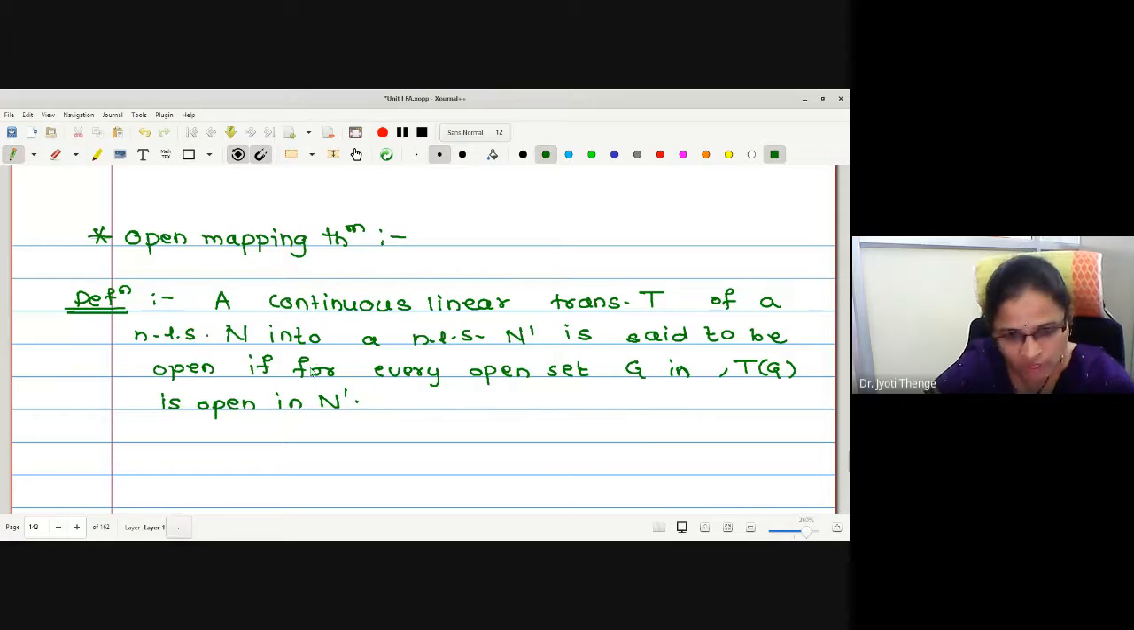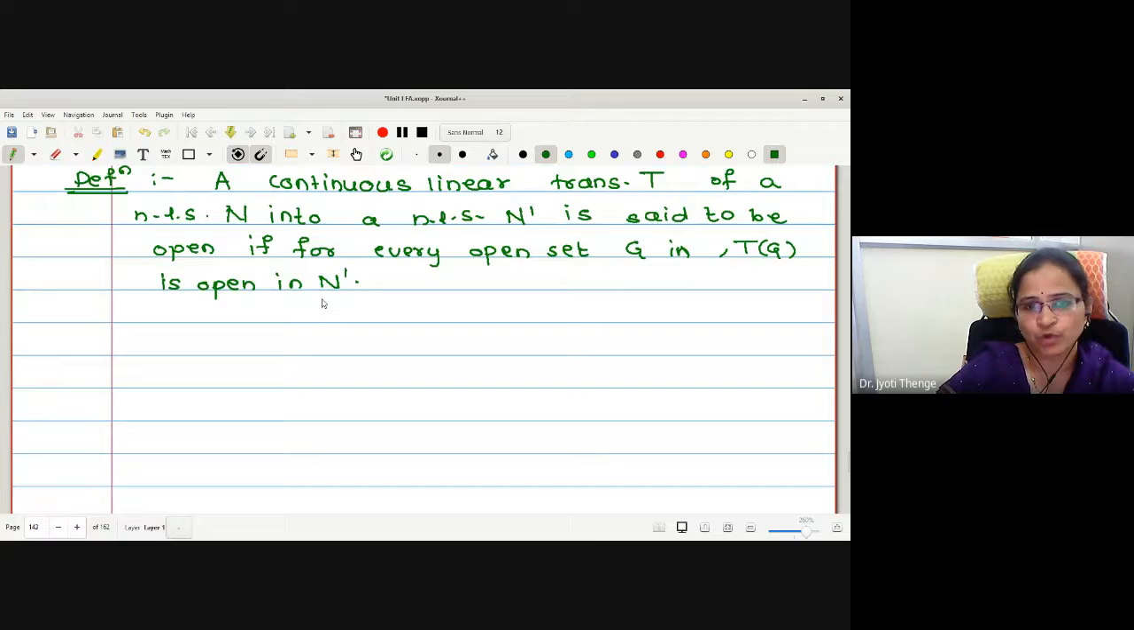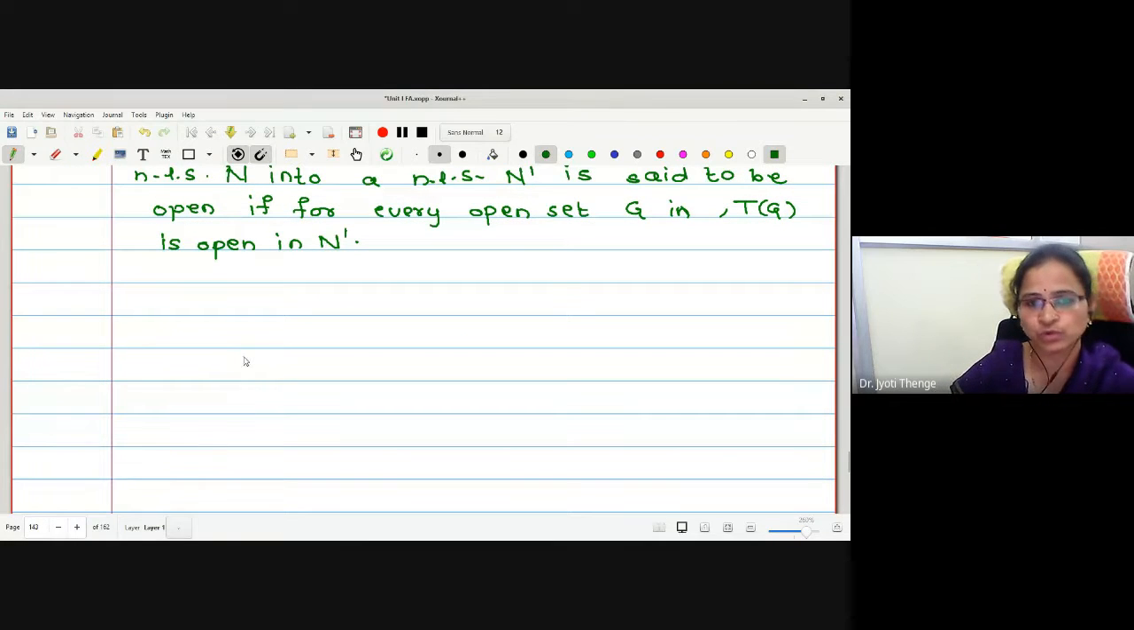Therefore, that is the criterion for the mapping to be open. Instead of normed linear spaces as the domain and codomain, if we take Banach spaces, then a continuous linear transformation is an open mapping always. Therefore, the condition is: your domain and codomain are Banach spaces and T is a continuous linear transformation of B onto B dash, then this will be an open mapping. Before going to the main theorem, we want to prove two lemmas which are useful for proving the main theorem.